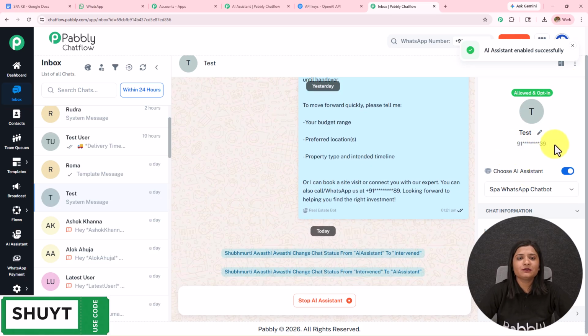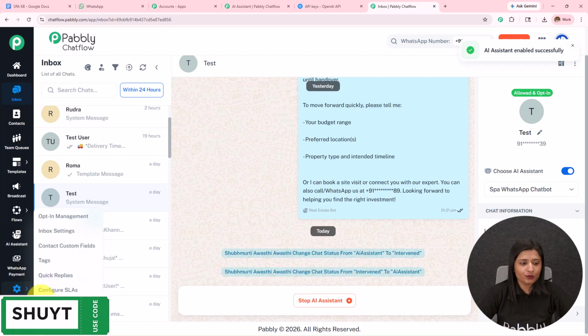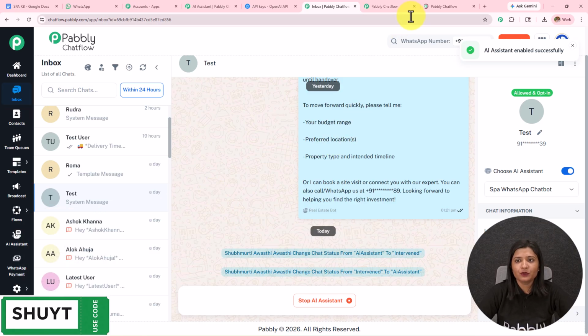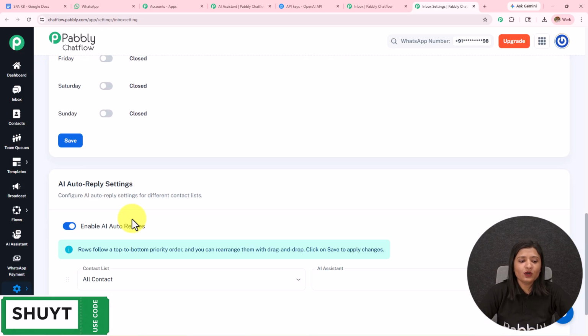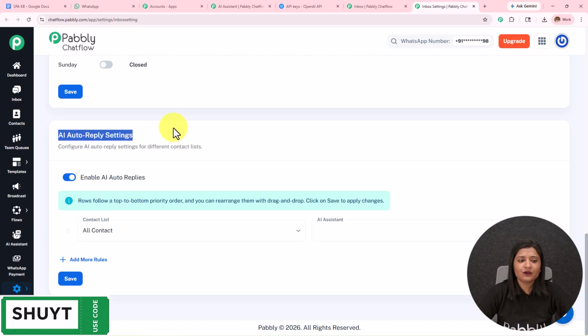But doing this manually and to particular chats is very time consuming. So what we can do, on the left hand side, you can see all these options. I'm going to open settings and go towards the inbox settings. I'm going to open this in a new tab. As I land on these inbox settings, I am going to scroll down, and over here I have this AI auto reply settings. I have kept this enable AI auto replies on.